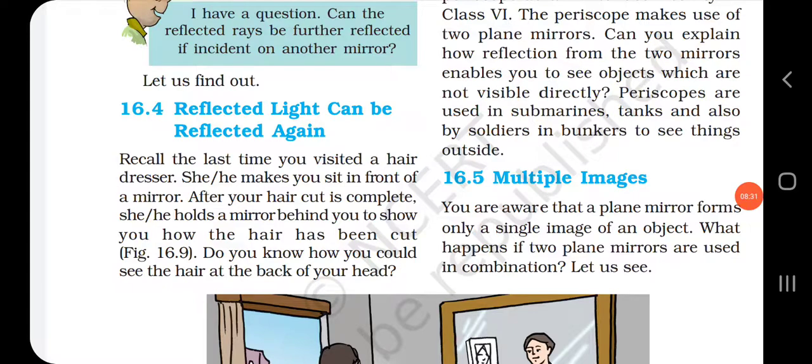It is because the back of the head can be seen due to the reflection of light from the mirror placed at the back of the head. How is it possible? It is due to the reflection of light from the mirror placed at the back of the head. Understood?